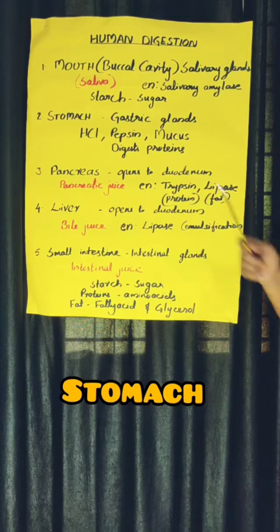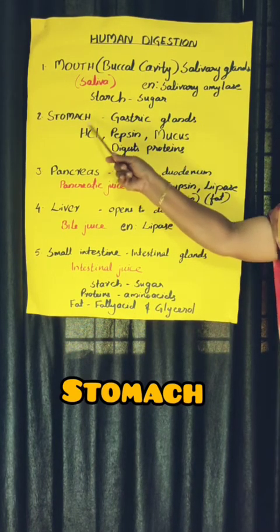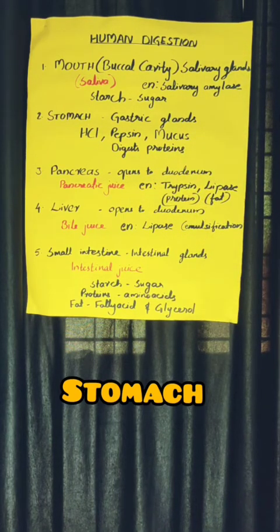Here in the stomach, the second step of digestion takes place. Let's see hydrochloric acid. What is the role of hydrochloric acid in human digestion? Hydrochloric acid creates an acidic medium in the stomach for easy digestion of food items.